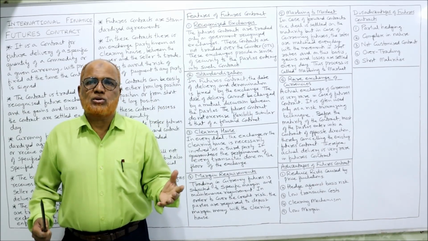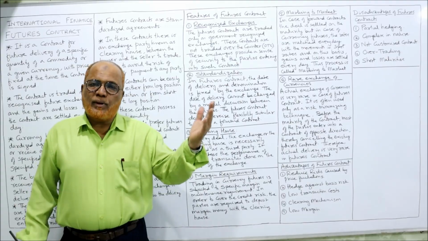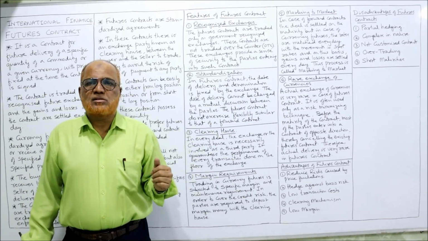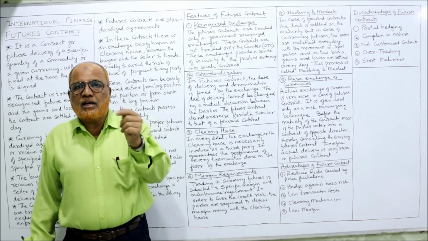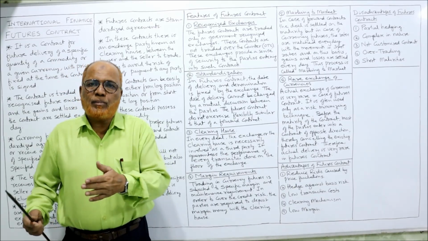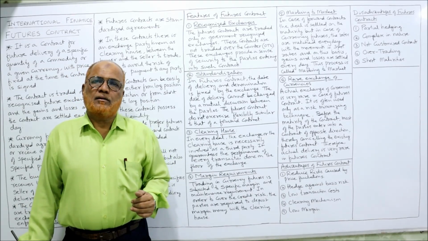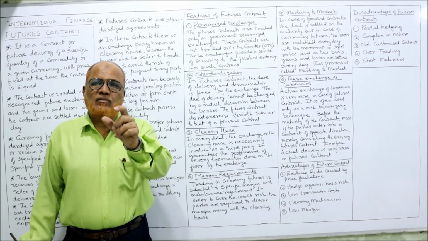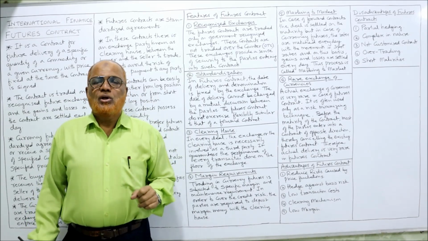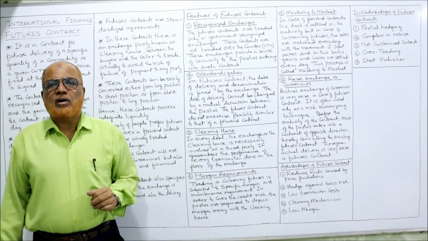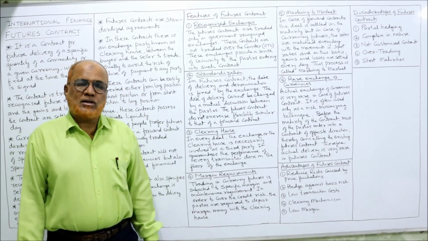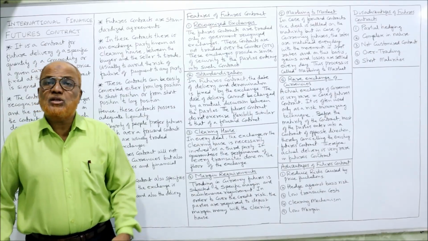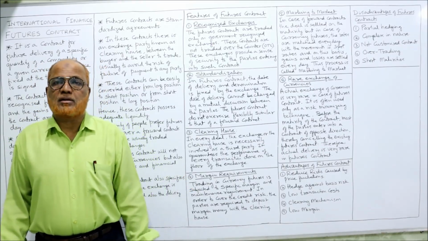They have to open the account with the exchange authorities. The exchange authorities will credit the amount paid by the party. And every day, whatever the loss or gain arises, that will be adjusted in the account. So before entering into the contract, margin requirement is there. There is no margin requirement in forward contract.